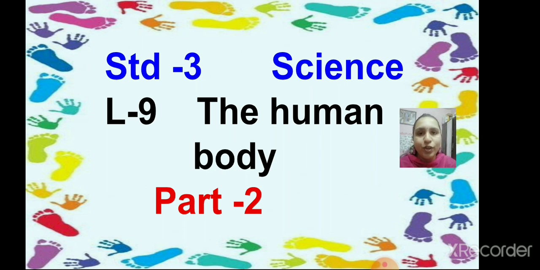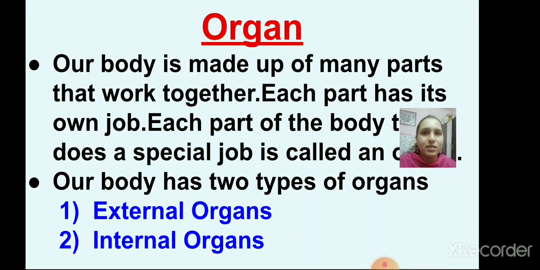You already know that our body has different parts and each part performs different functions, right? Then we had seen about organs. What is an organ?